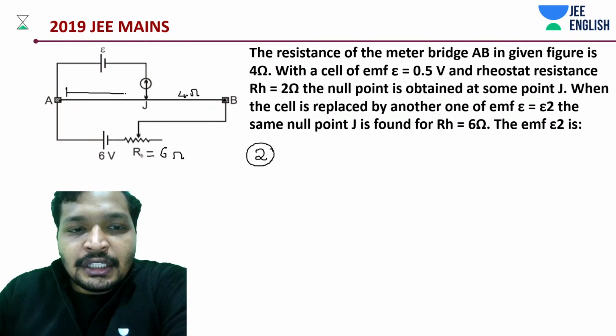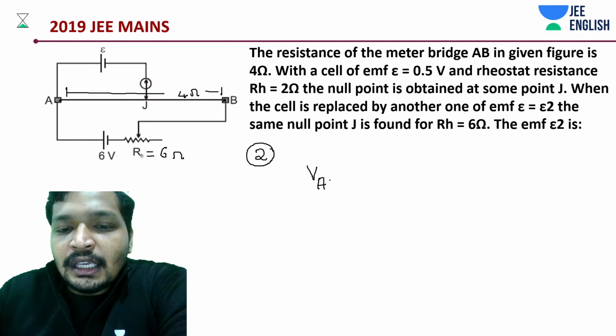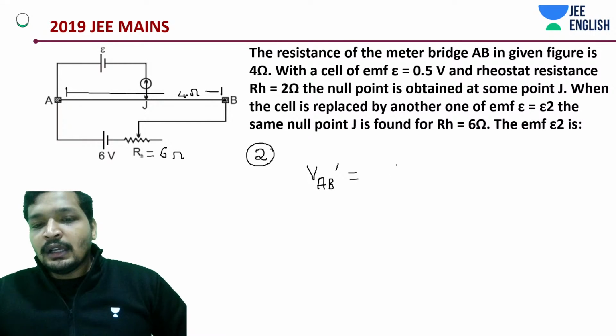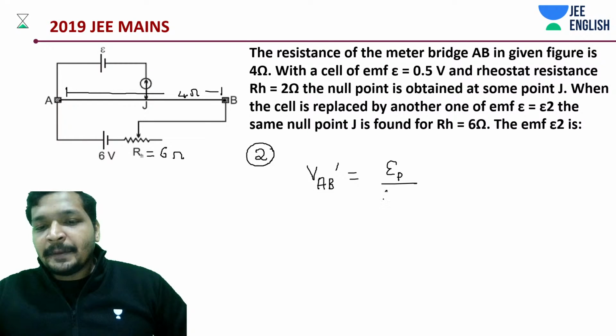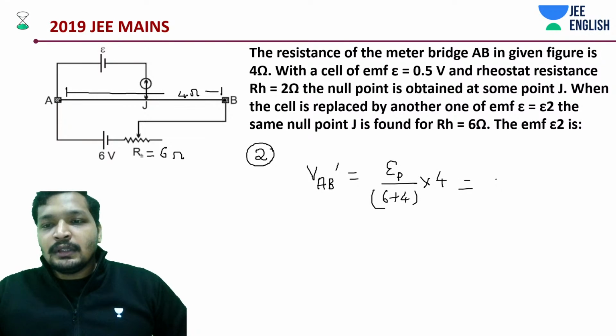It has changed. It's not the same thing as before. Okay, let's call that VAB dash. How much is that going to be? It's a series combination of 6 and 4. Primary cell EMF divided by 6 plus 4 into that of 4. That's going to be how much? 6 volts.